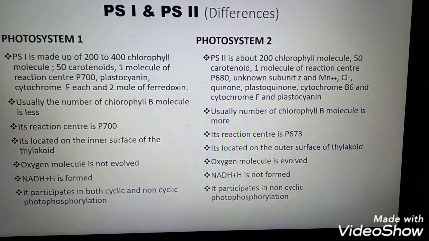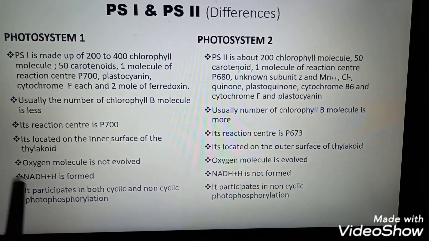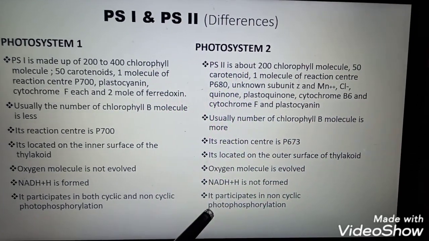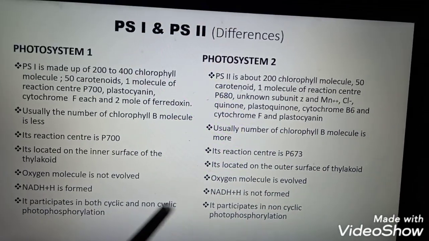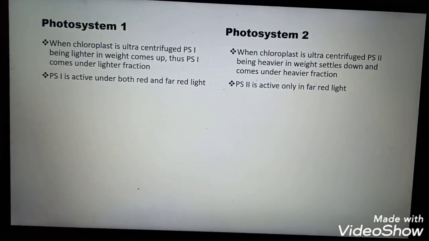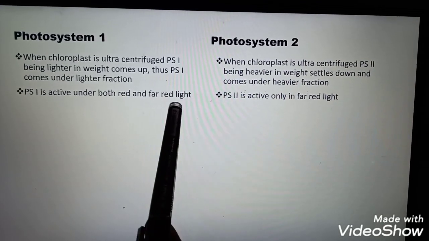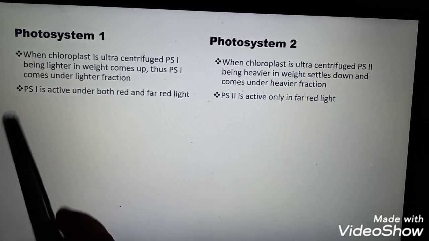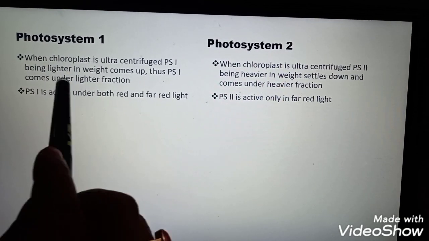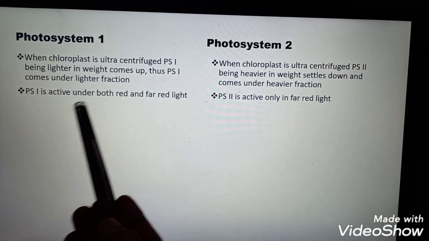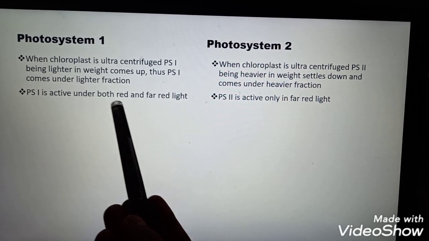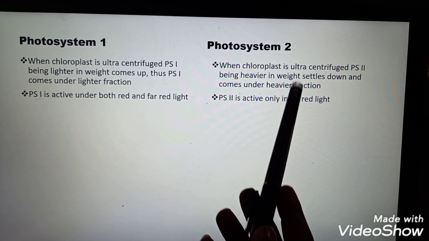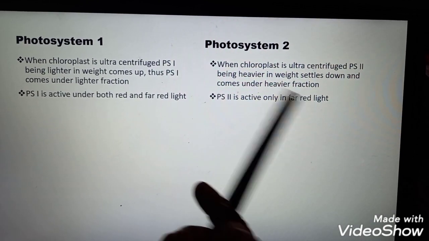Photosystem 1 participates in both cyclic and non-cyclic photophosphorylation, whereas photosystem 2 only participates in non-cyclic photophosphorylation. When ultracentrifugation of chloroplast takes place, photosystem 1 is the lighter part, which comes up as the light fraction, whereas photosystem 2 is the heavier part and settles down.